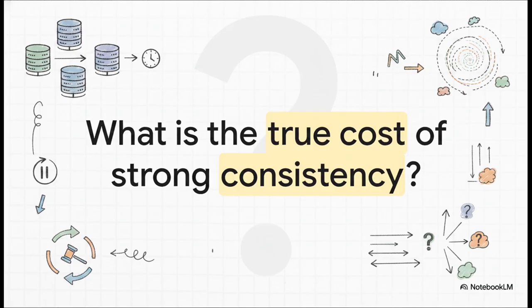Which brings us to our final thought for today. We've just seen how linearizability, logical clocks, and consensus algorithms all work together to create these highly reliable single-copy illusions in distributed systems. But you have to remember, this strong consistency requires constant coordination, quorum voting, and a whole lot of waiting on the network. So I'll leave you with this question to ponder for your next big system design. Is the inevitable latency and complexity of strict linearizability truly worth the trade-off for your specific application? Or can you safely embrace the chaos of eventual consistency?